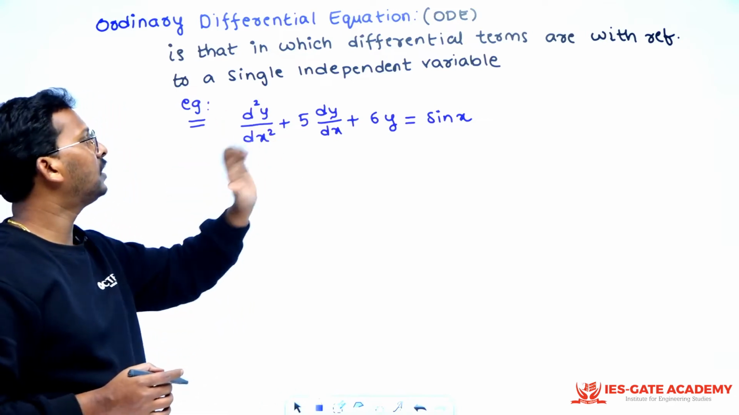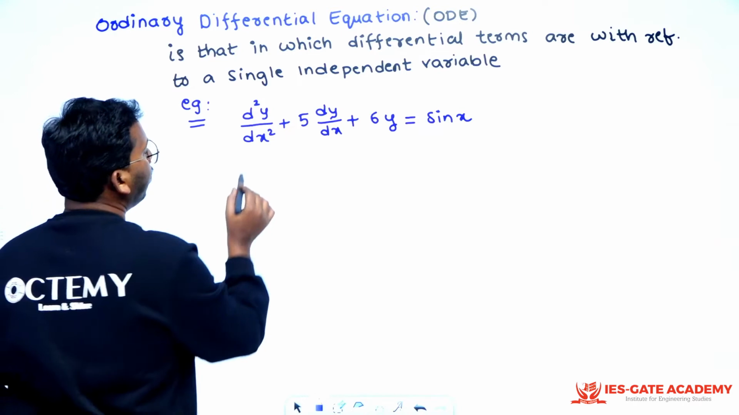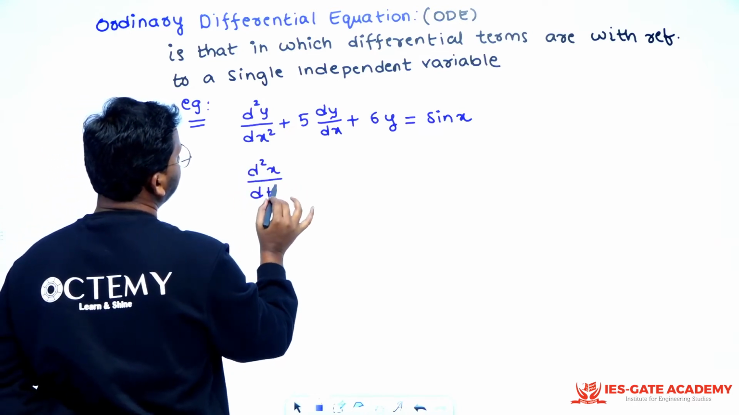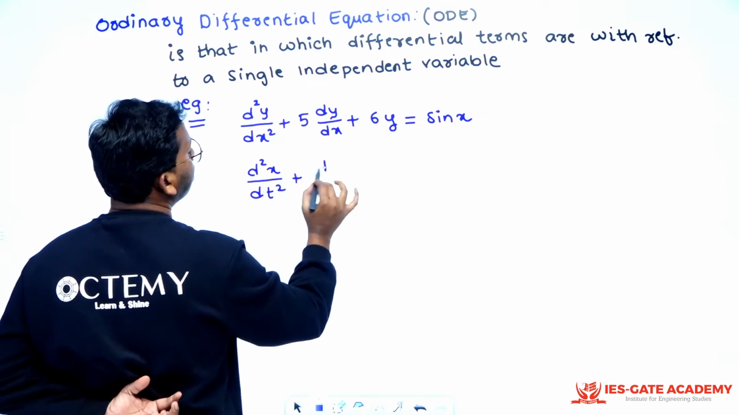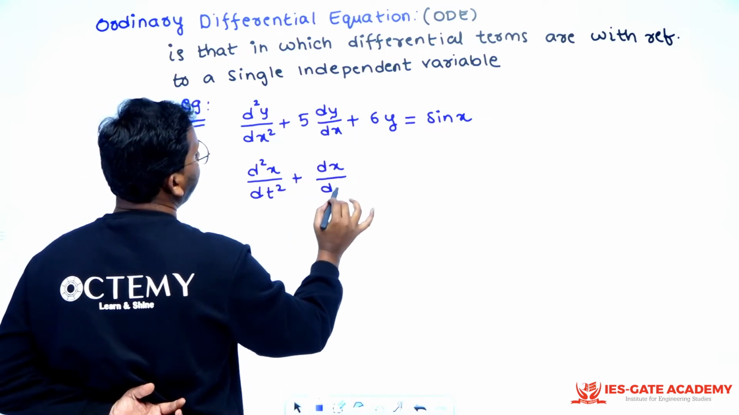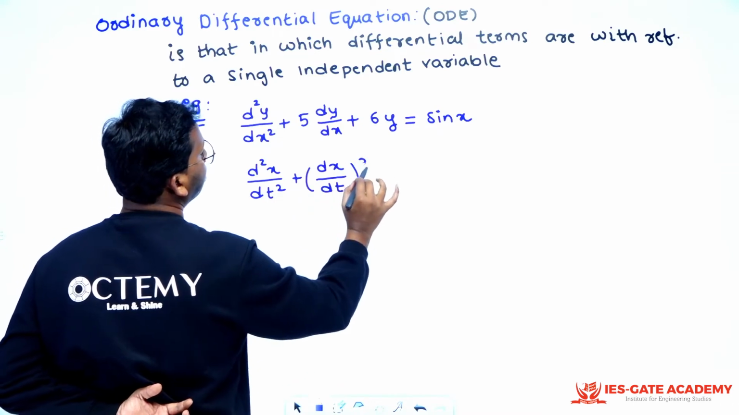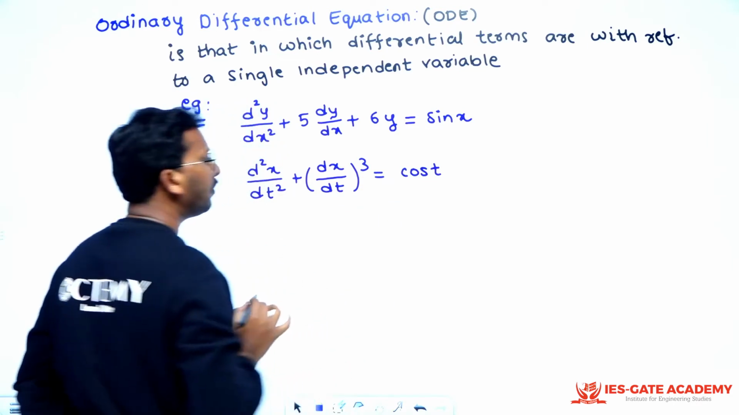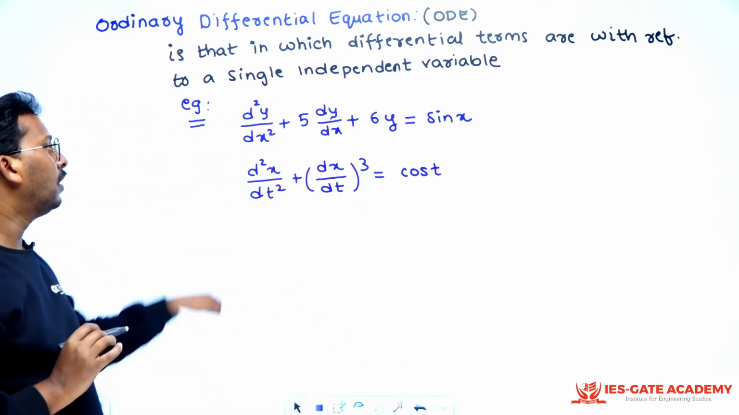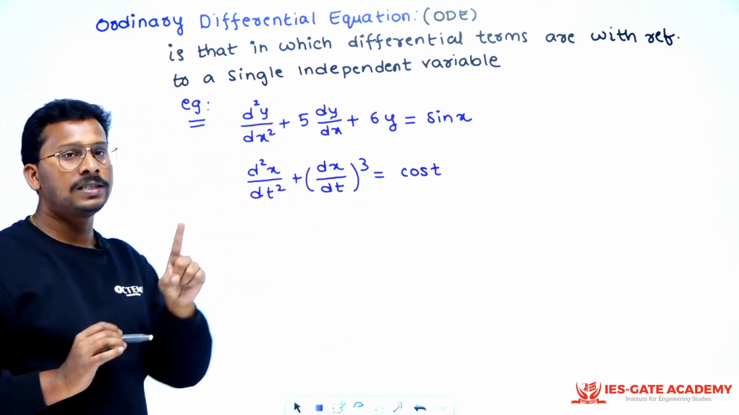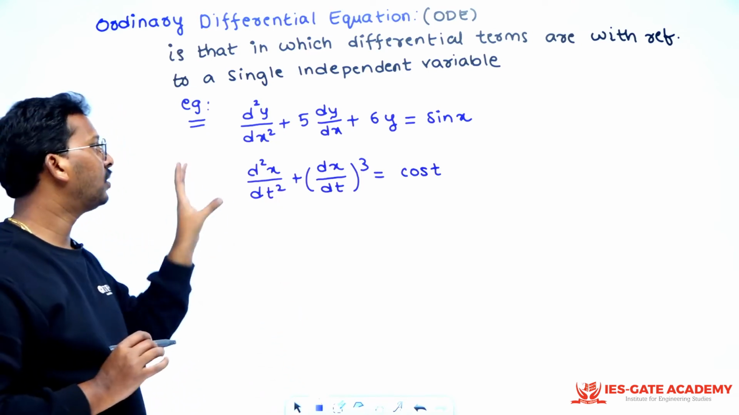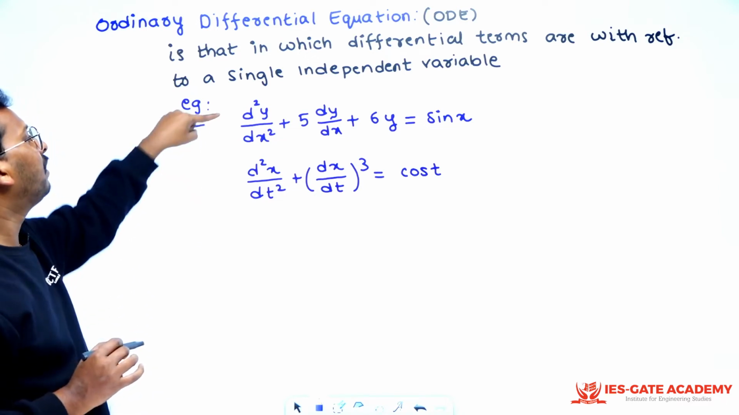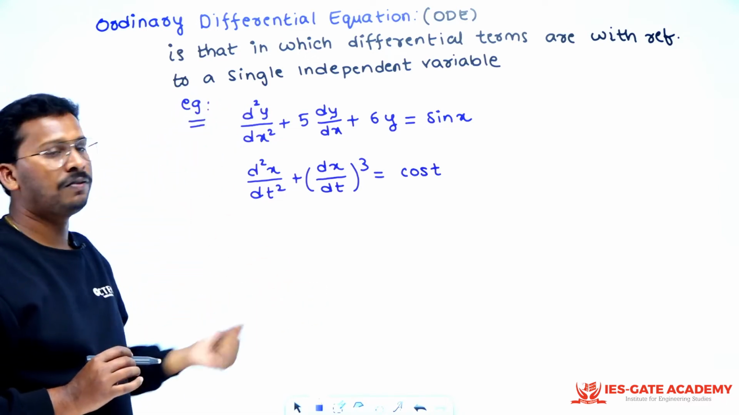So this is an ODE. If you want, I can write like this: d square x by dt square plus dx by dt whole cube is equal to cos t. This is also, if you observe, the denominator has only a single variable, that is t. So this is also an ordinary differential equation. So very simple definition: whenever you write this d, it is an ordinary differential equation.